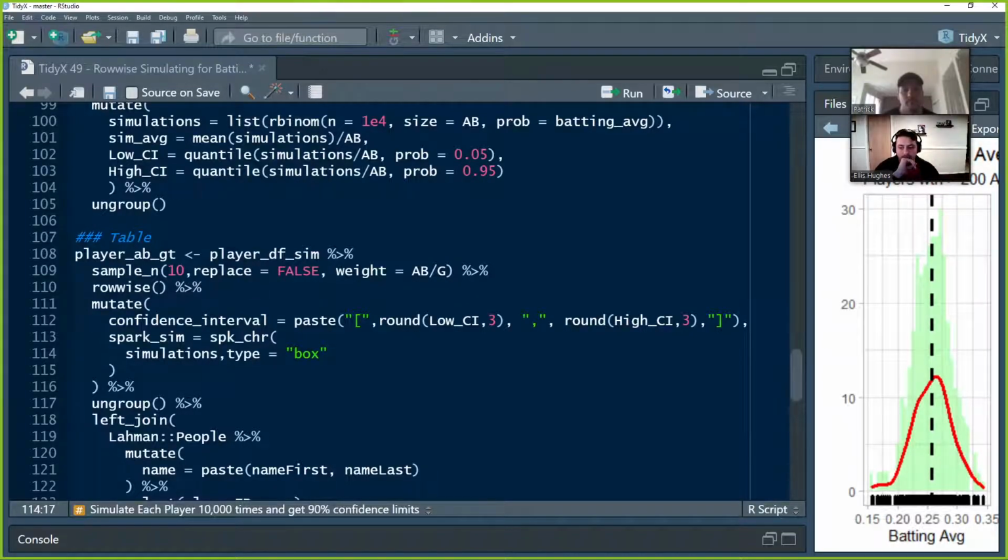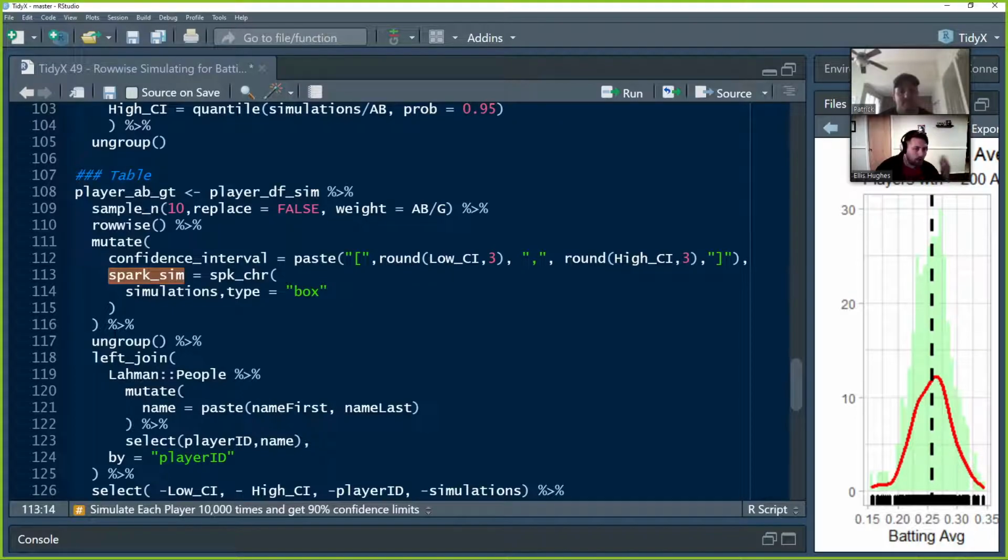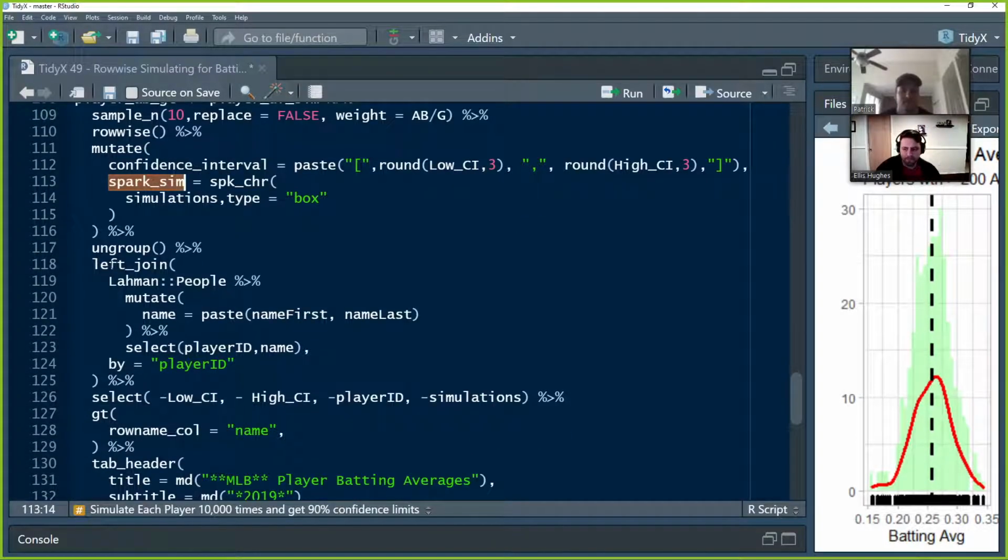And so we're going to do simulate. We're going to spark chart, and then we're going to throw in our simulations. We're going to use the type box. So that's then going to create essentially a box plot of our simulations. And we're going to store that in the Spark Sim field. We're going to ungroup it again, because once again, we don't really want it to be grouped going forward.